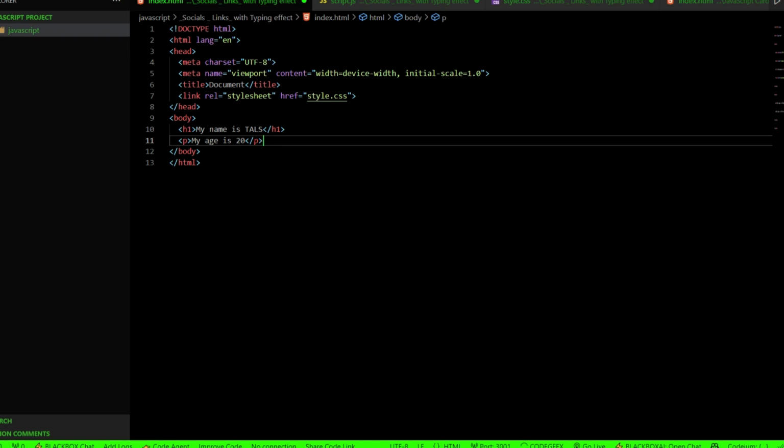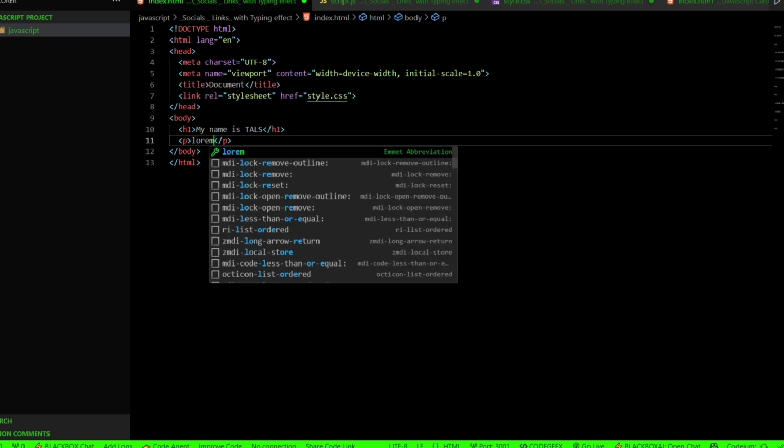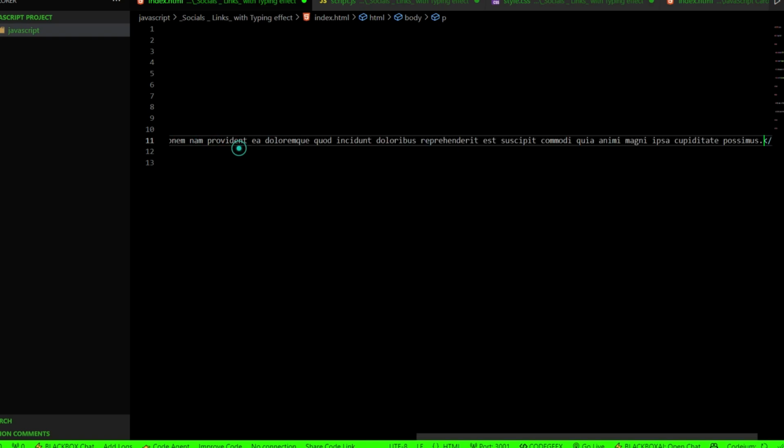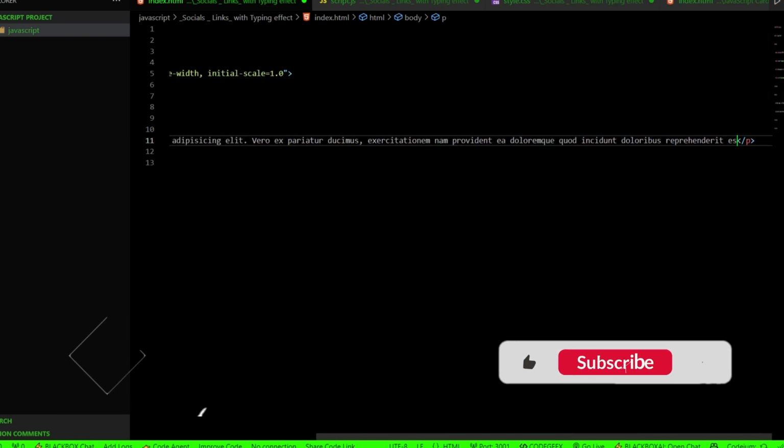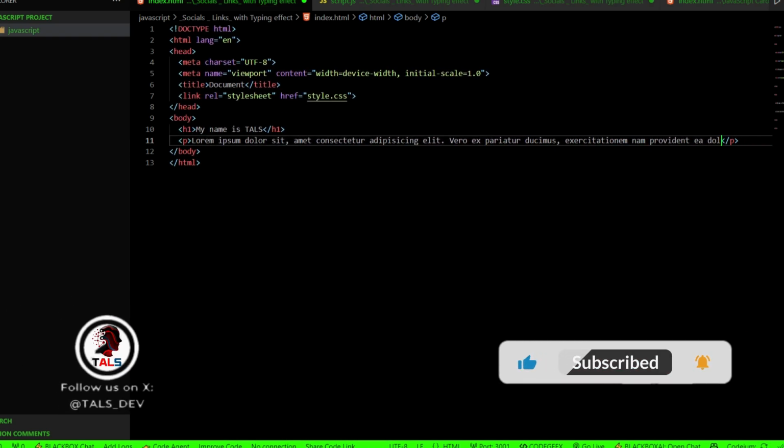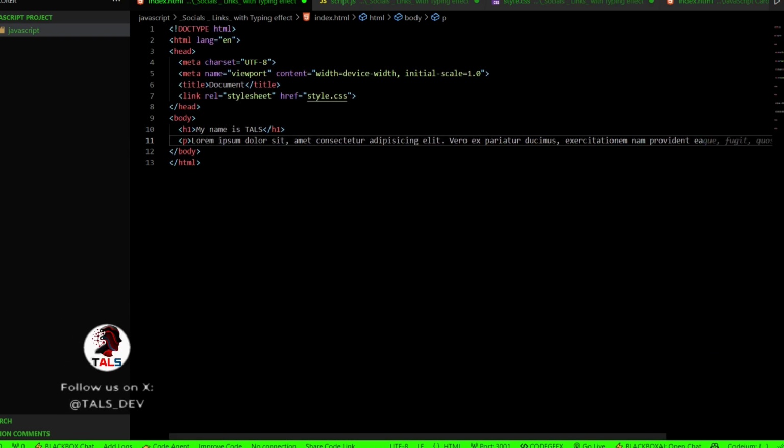Actually, my age is not 20. We'll do a lorem ipsum, but we will delete the lorem ipsum and we will add more structural code, structural text.